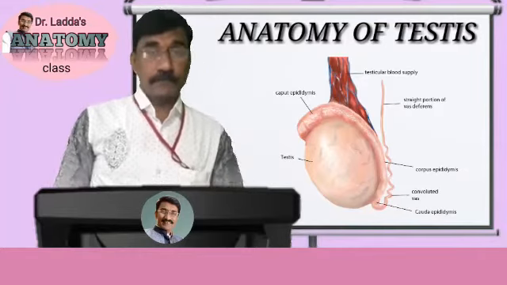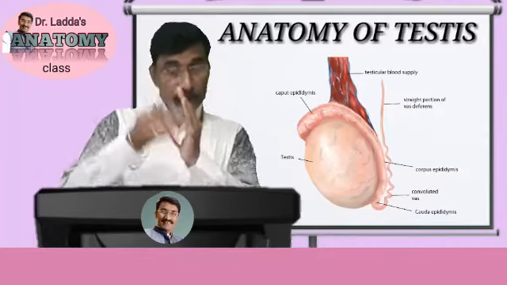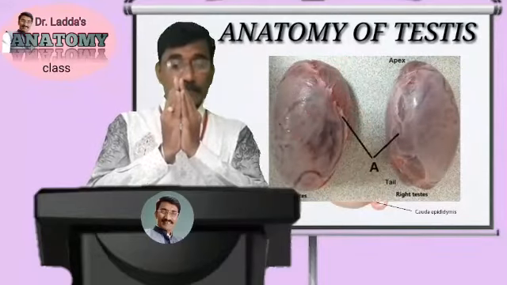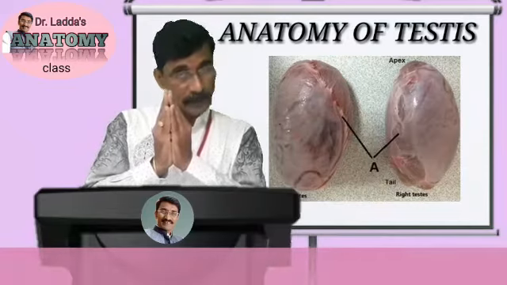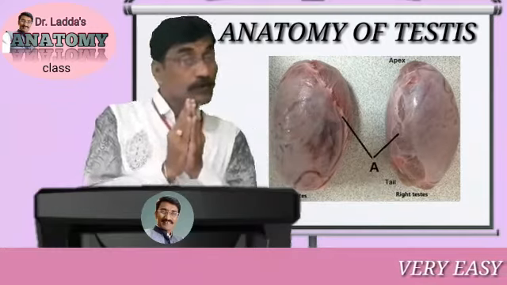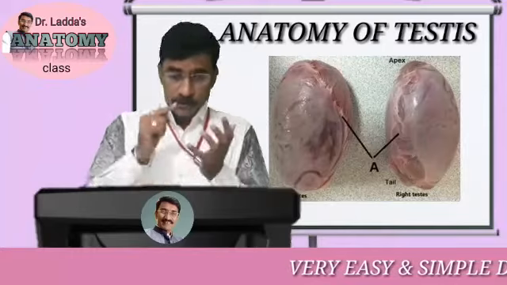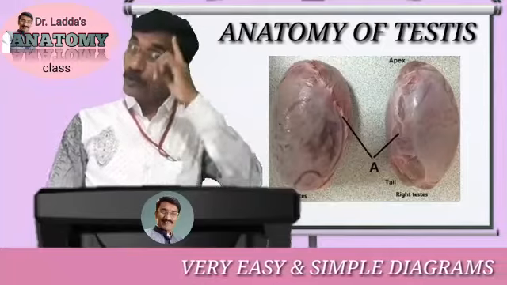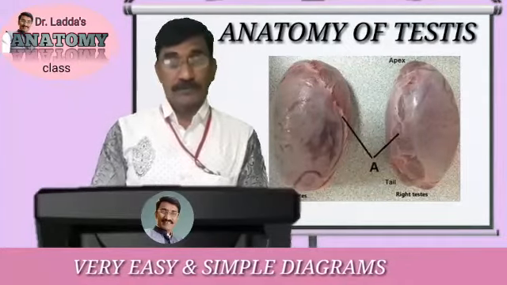Now surfaces. There are two surfaces. We have the anterior and posterior borders, the upper and lower poles, and now the surfaces are the lateral surface and the medial surface. Both these surfaces are convex and smooth. Means one border and two surfaces are convex and smooth. Only one border is straight, and that is the posterior border of the testes.